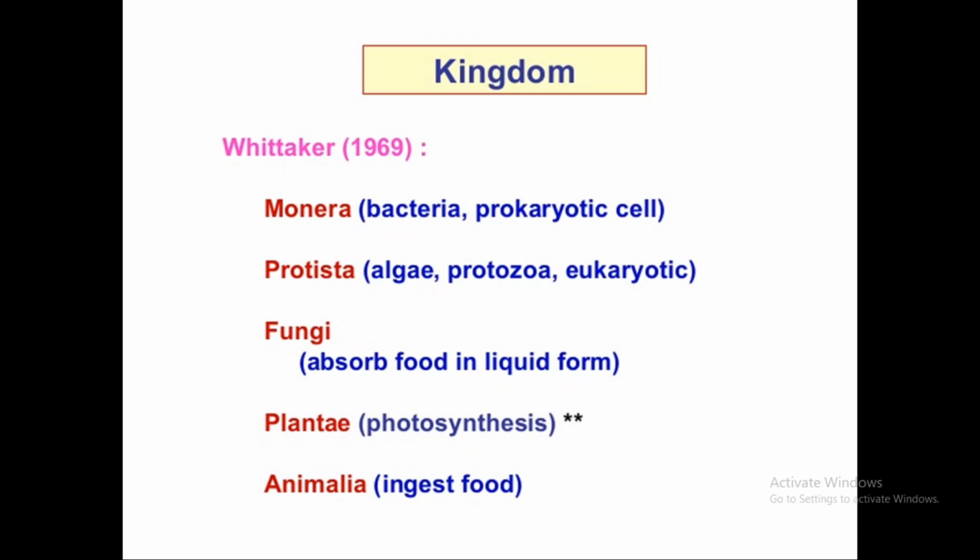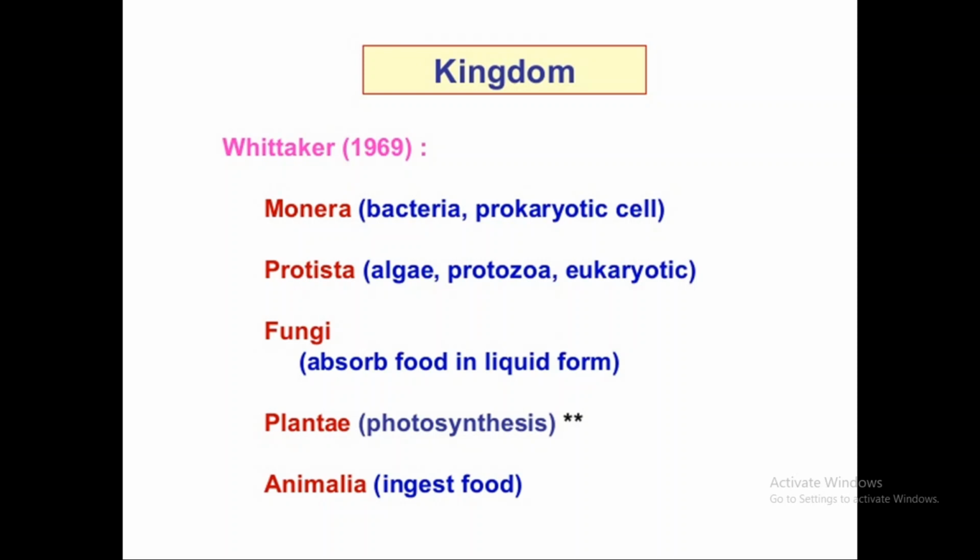After that, Protista are algae, protozoa and all eukaryotic organisms. Then fungi is a special type of plant group which lacks chlorophyll and has a special type of cell wall called chitin, fungal cellulose, and a special anaerobic type of respiration. They never do photosynthesis.